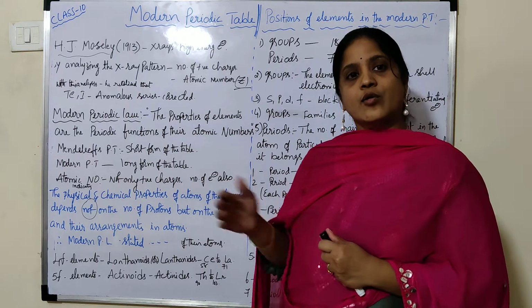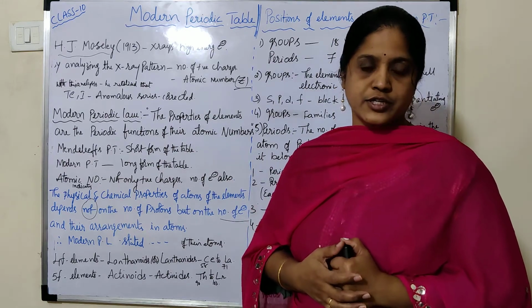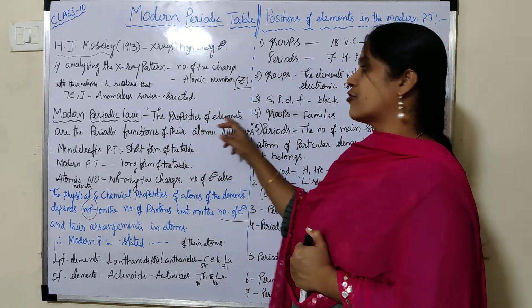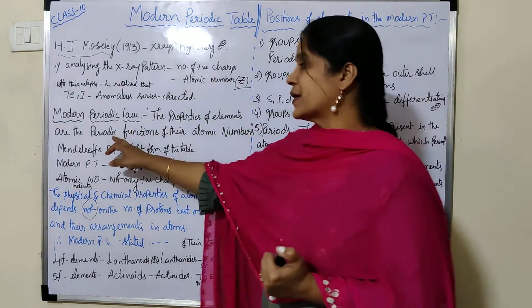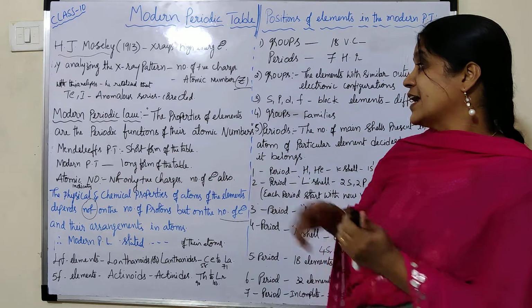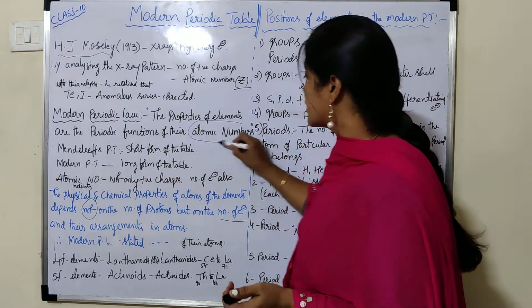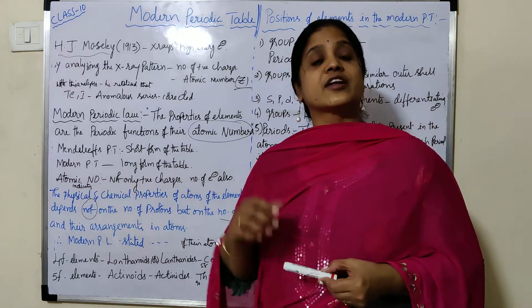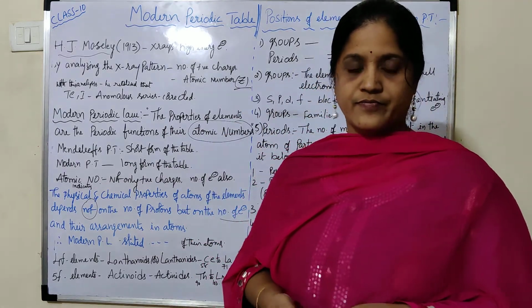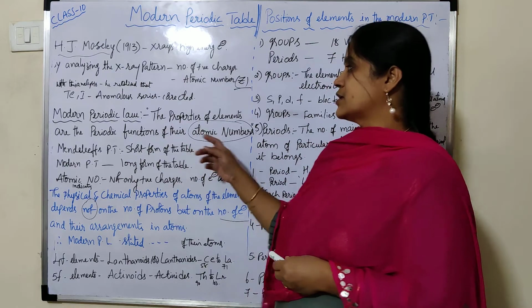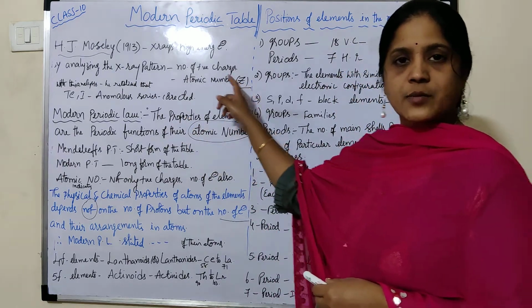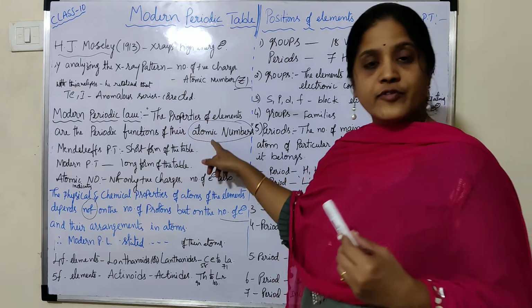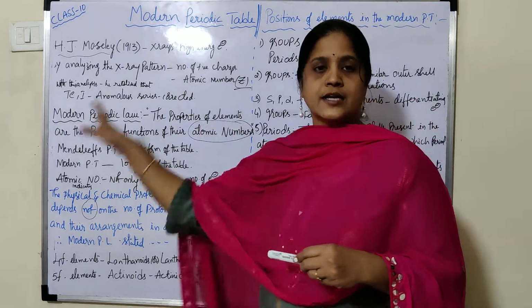According to electronic configuration, the law is stated as: the properties of elements are the periodic functions of the electronic configuration of their atoms, instead of their atomic number.